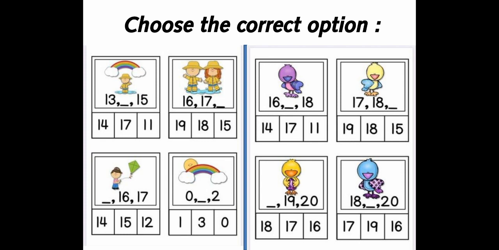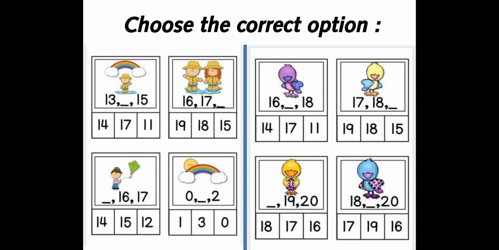Look at the second picture. There are numbers 16 and 17. Which number comes after 16 and 17? What comes after 17? Is it 19, 18 or 15? Very good. And the answer is 18. Right.